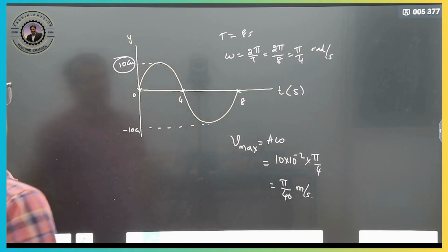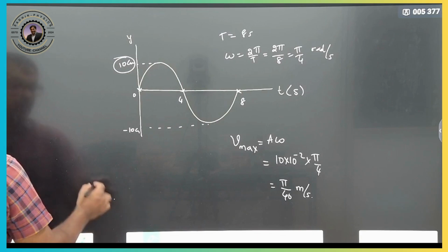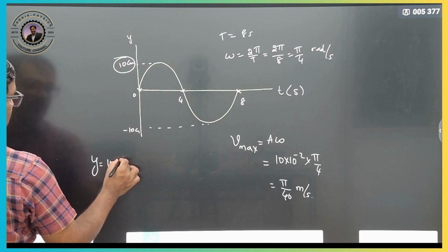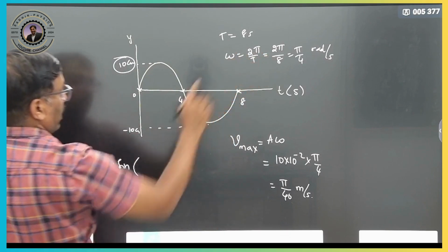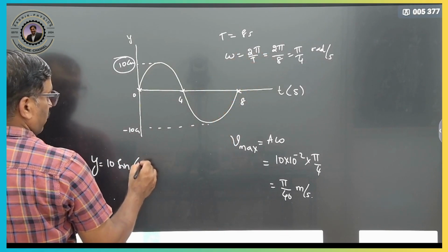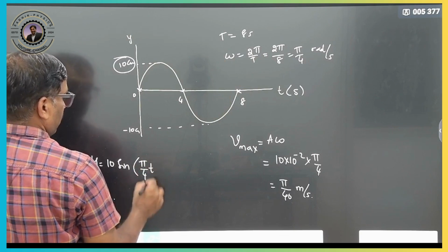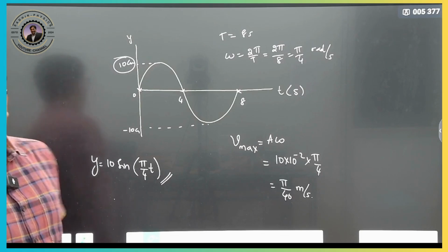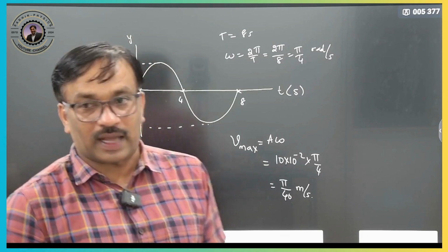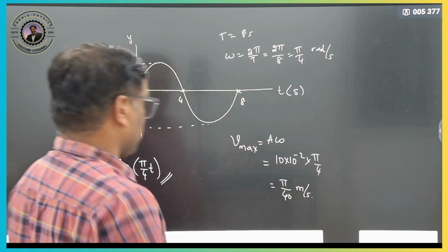Similarly, you can calculate A max. Also, displacement equation also you can write now. What is the displacement equation now? So, this is nothing but 10 sine of omega t. Omega is how much now? Pi by 4. So, therefore, pi by 4 into t, where time t is equal to 0. This is your displacement equation. Understood? No? Like this we can calculate some more questions.